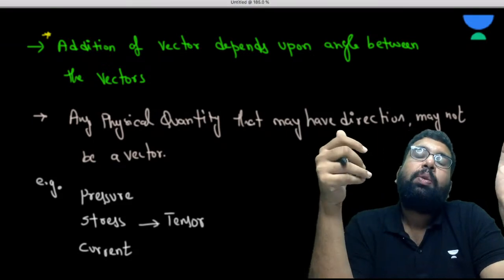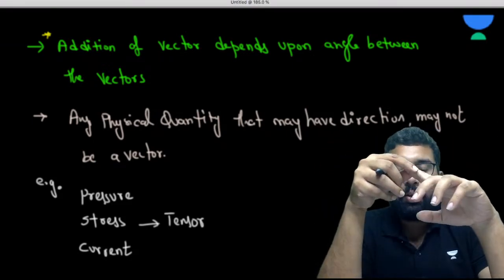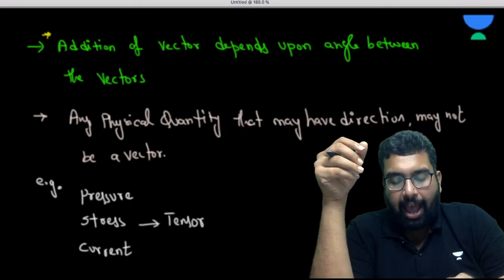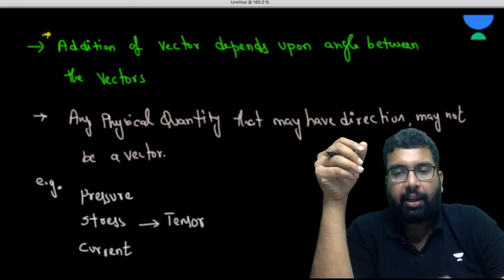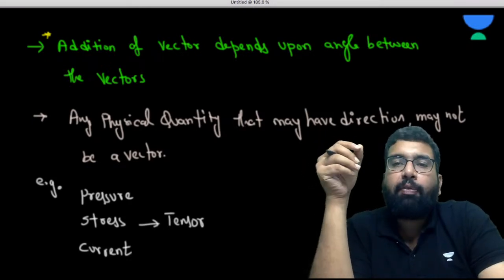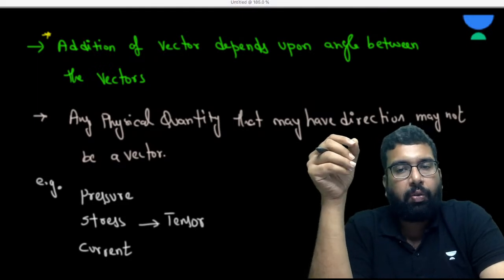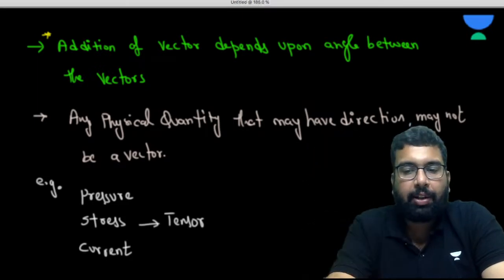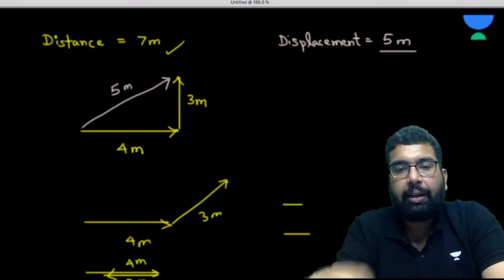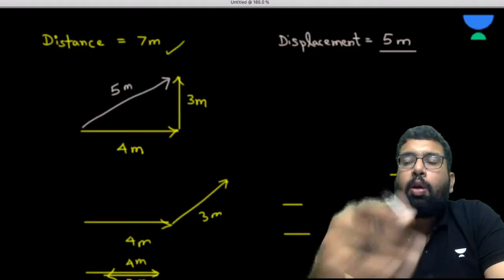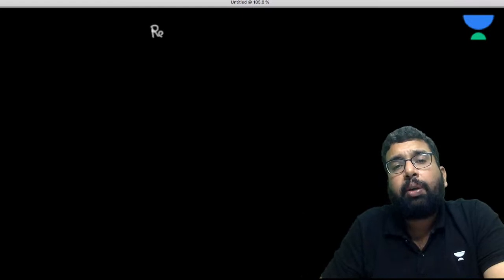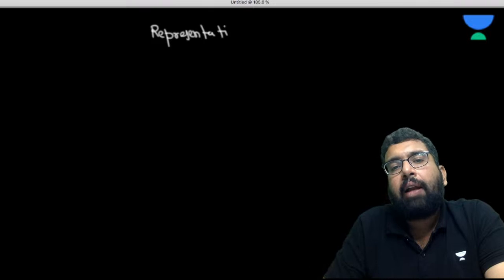So vectors are those which have magnitude, have direction, and also have to obey the vector law of addition. I hope it is clear to everyone. Now moving ahead. How do we represent a vector? Each and every thing is very, very important. We already know it, but just listen to me once. I'll be fast enough here.